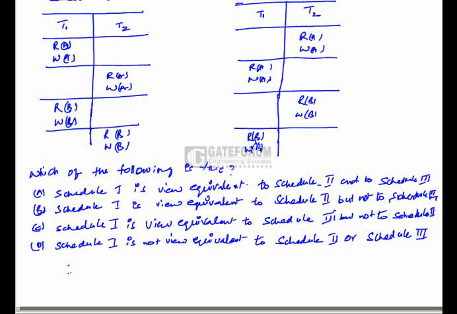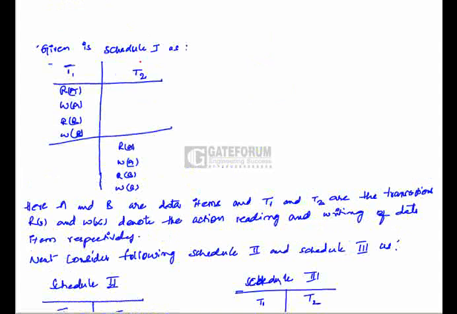internet protocol. In this question, three schedules, schedule 1, schedule 2 and schedule 3, are given, and we have to identify the view equivalent schedule of schedule 1 from schedule 2 and schedule 3. If schedule 4 is view equivalent to schedule 5, then the initial read and final write operation on each data item should be done by the same transaction in both the schedules.